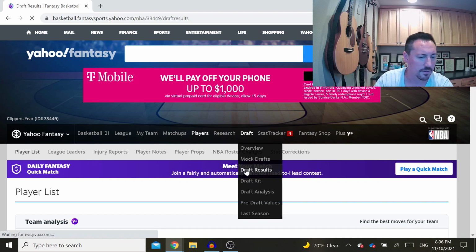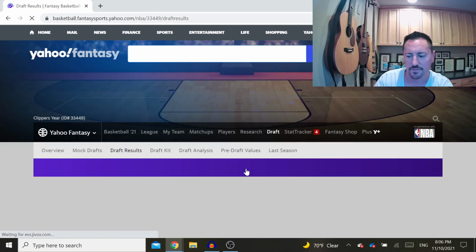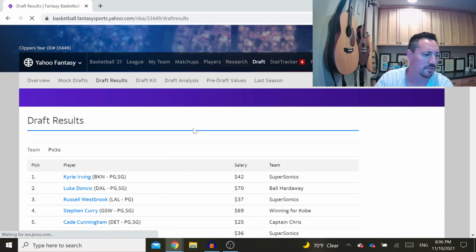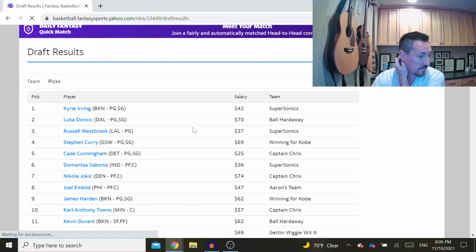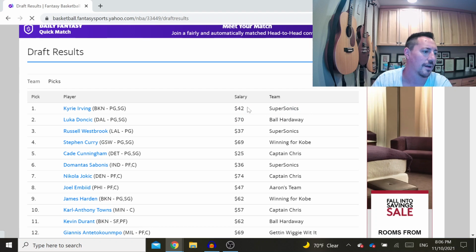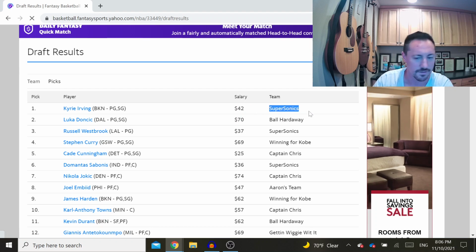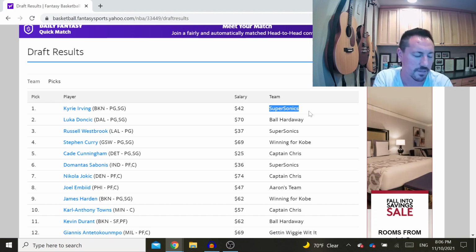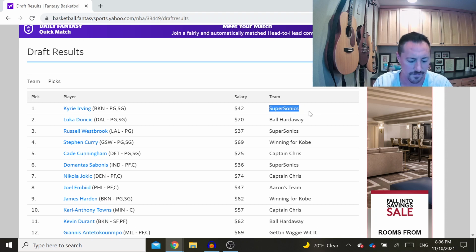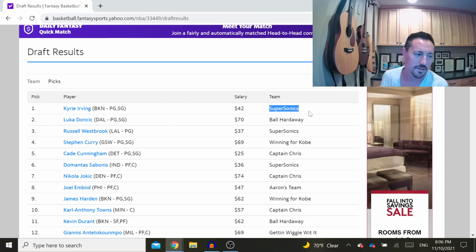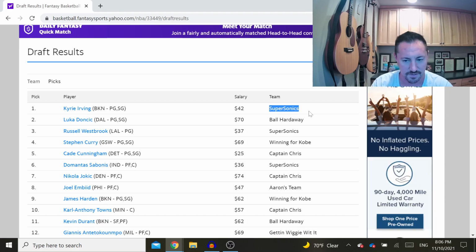So for our draft, I decided to go big on Steph Curry and James Harden. Those were the two I specifically targeted, and I really wanted to make sure I got them. You can see the first player drafted was Kyrie Irving. Because this owner wasn't there at the draft, we knew that he would bid up Kyrie Irving on his auto draft. So we nominated Kyrie Irving for $1. The next bid was for $42. And needless to say, this guy, Supersonics, his team is not very good this year because he wasted a lot of money on these auto draft players.